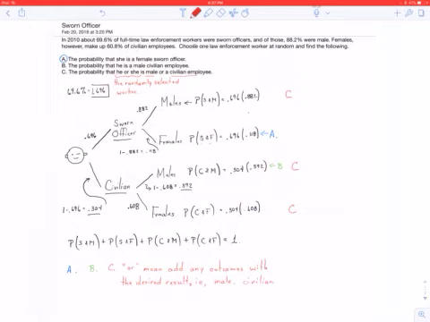So for part C, the probability of male or civilian is the probability sworn and male, plus the probability of civilian and male, plus the probability of civilian and female. Or notice that there's only 4 outcomes that even exist, so you can also do this by 1 minus the probability of sworn and female, in other words, using the complement.